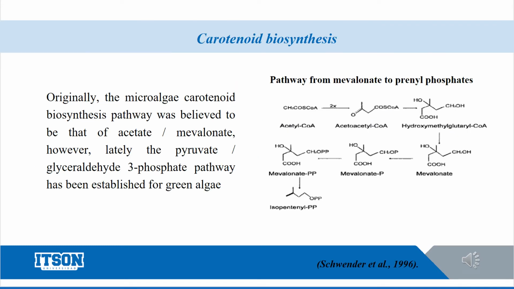Originally, the microalgae carotenoid biosynthesis pathway was believed to be that of acetate-mevalonate. However, lately the pyruvate-glyceraldehyde phosphate pathway has been established for the green algae, and the two routes are shown in the image. The pathway from mevalonate to prenyl phosphates: mevalonate is formed from acetyl-CoA and leads to the formation of isopentenyl pyrophosphate, which is the building unit of these carotenoids in the microalgae composition.